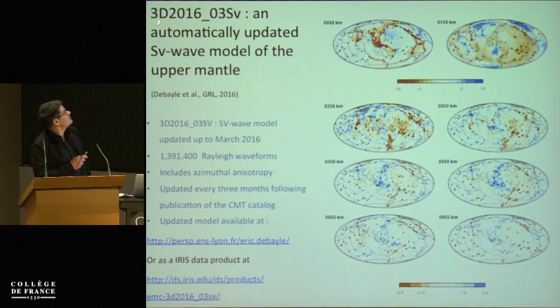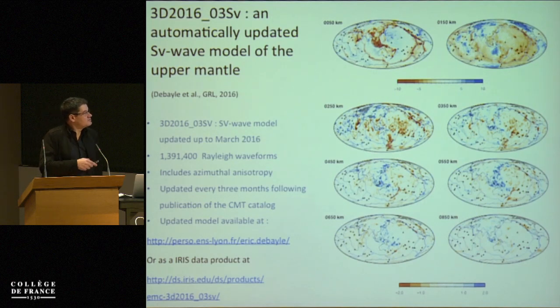So this model is called 3D 2016-03 SV. It's our latest seismic model. Now it's automatically updated every 3 months. We follow the publication of the CMT catalog, and we put the model online on my webpage as a high-level data product. So the model currently is based on roughly 1.4 million waveforms. It includes azimuthal anisotropy and fundamental mode and higher modes.